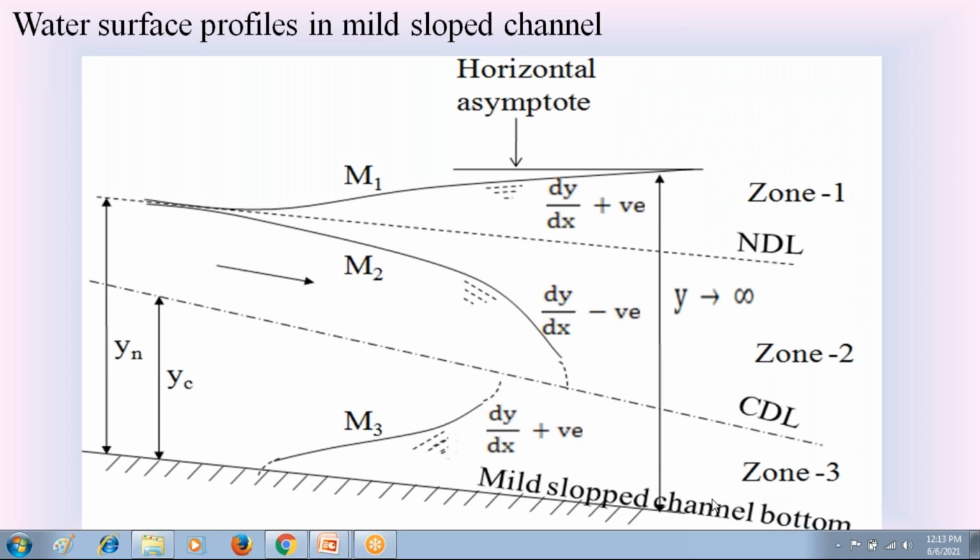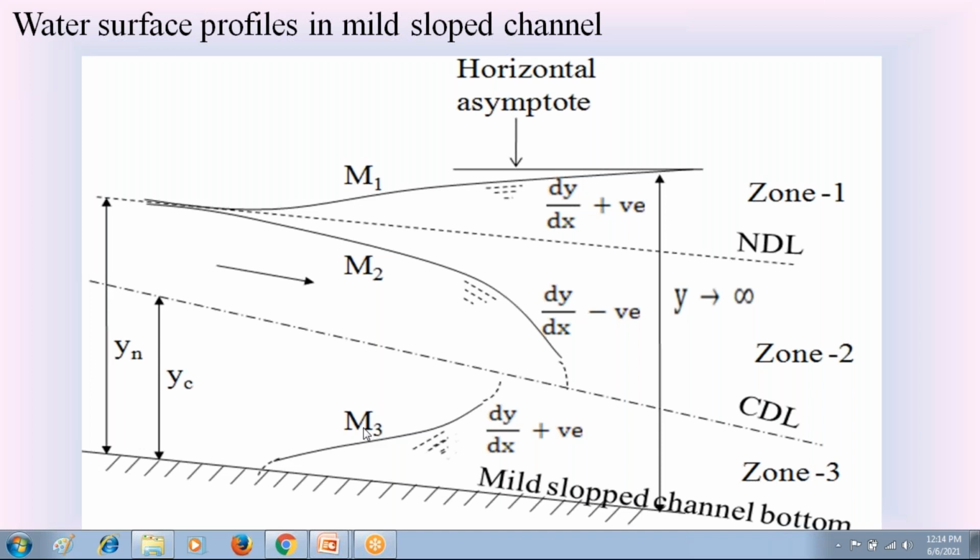If the water surface in the mild slope channel is in zone 1, it is called M1 water surface profile. If the water surface in the mild slope channel is in zone 2, it is called the M2 water surface profile. If the water surface is in zone 3, it is called the M3 water surface profile. So in this mild slope channel, we have M1 water surface profile or M1 curve, M2 water surface profile or M2 curve, M3 water surface profile or M3 curve.